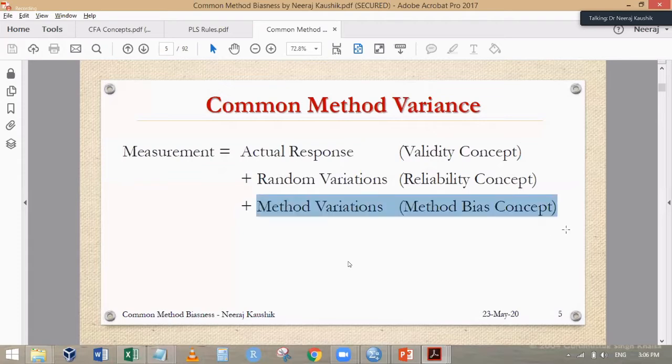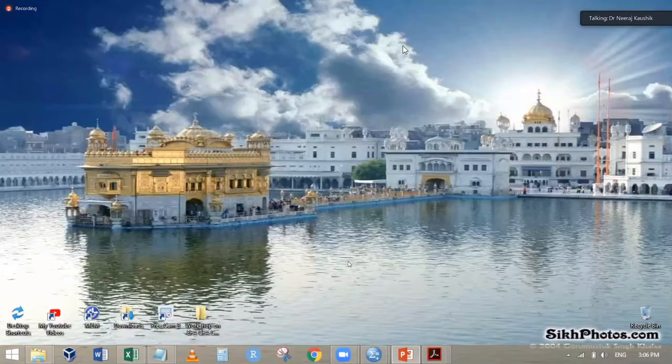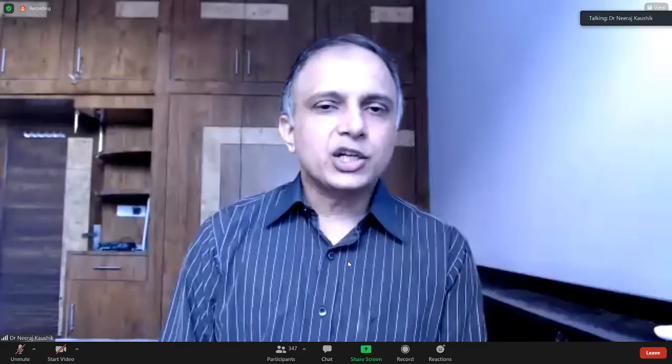First, we look at the methods, how they affect, how to take them away. So please don't ask any more questions on common method bias, because I may not be able to answer that. Common method bias is a complete subject in itself. Please remember, I want to measure only the truth, but I'm not getting only the truth. I'm getting so much contamination with it. That contamination is called part of reliability and also part of common method bias.